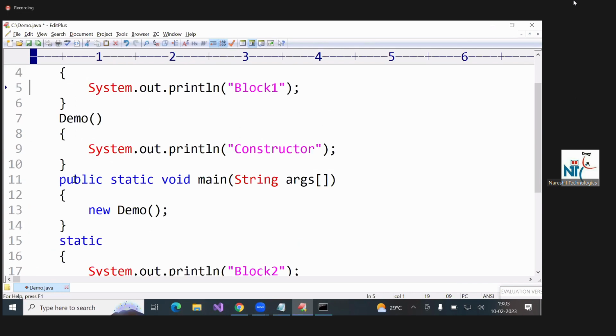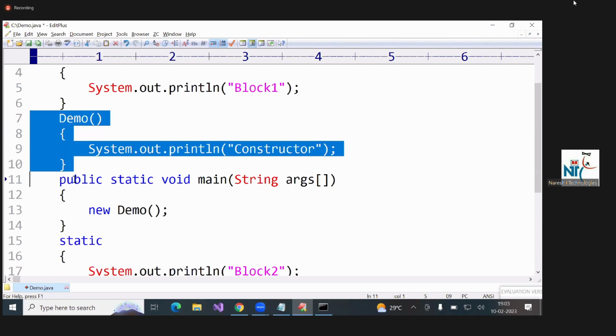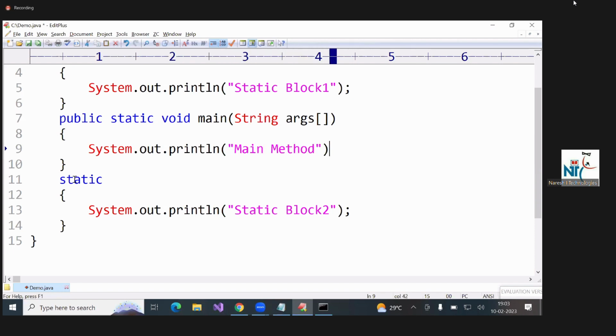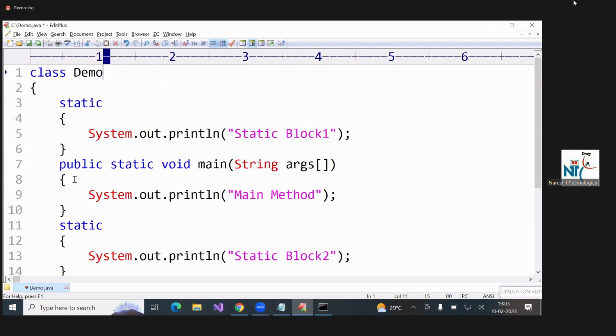Any number of static blocks. Now here, suppose the output is just static block 1, and here static block 2. For calling these, objects are not required. Static means it doesn't require an object. Suppose System.out.println main method. If I run this program, what will the output be? Static block 1, static block 2, main method.